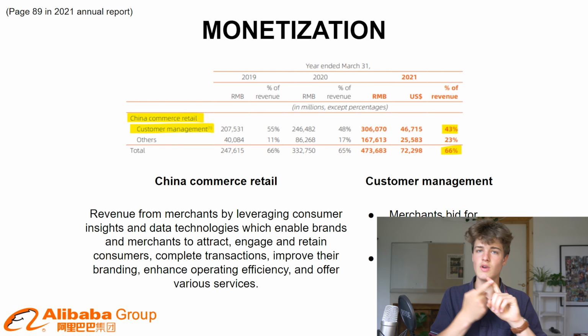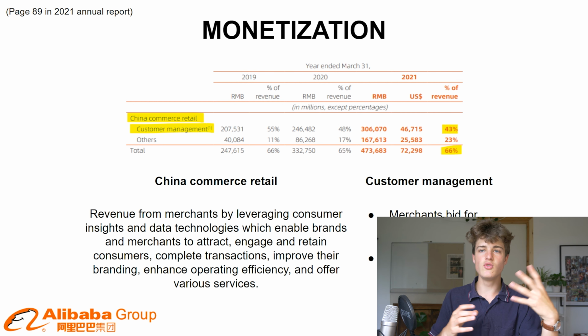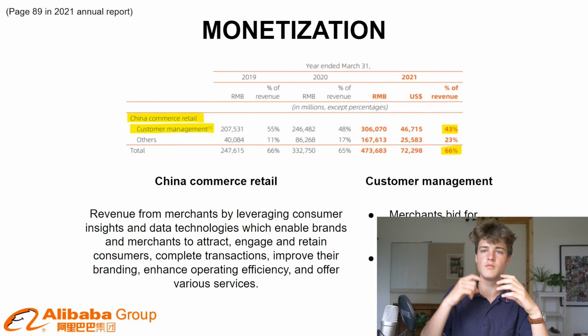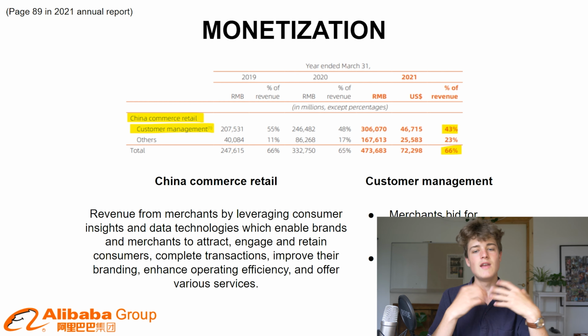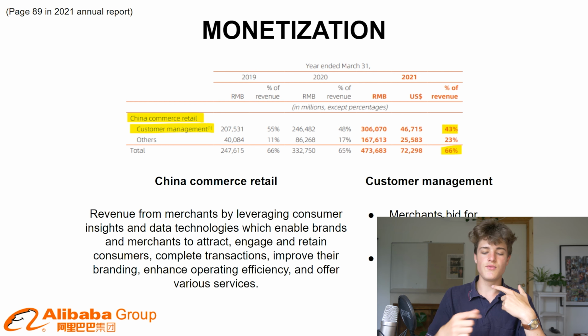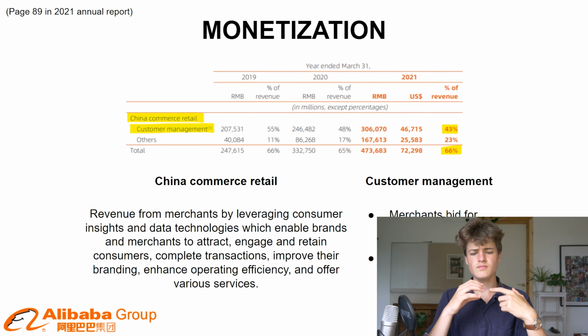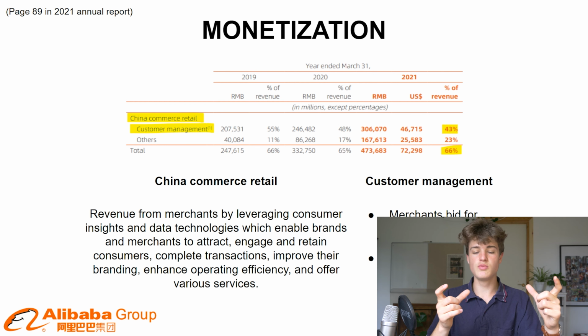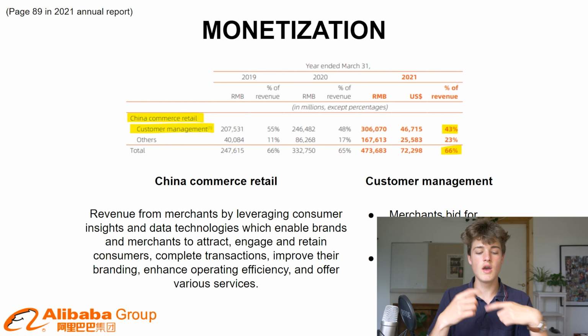They also, if you're on Alibaba, you have to pay a fee every single year, like 10 grand or something, to be on their site, and then you can buy a gold rank and get more exposure and stuff like that. So it is also an advertising platform where they use their own platform, and it's kind of like Google actually. You get ranked higher in search if you pay Alibaba some money, and then they have these insights on their consumers' habits and what they like to do, so they can sell that